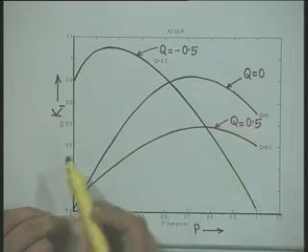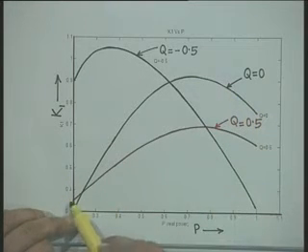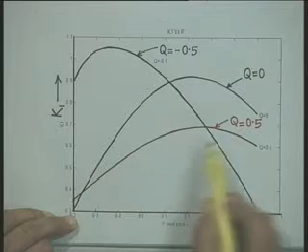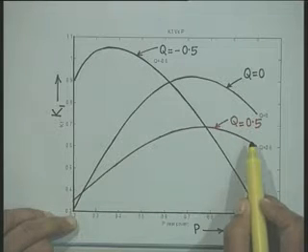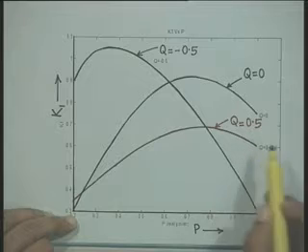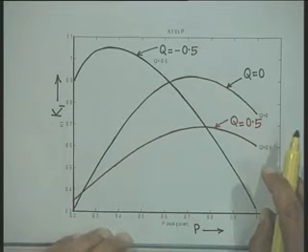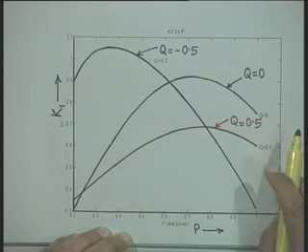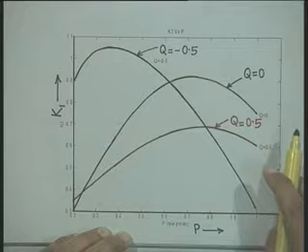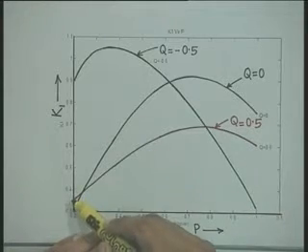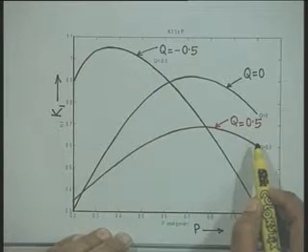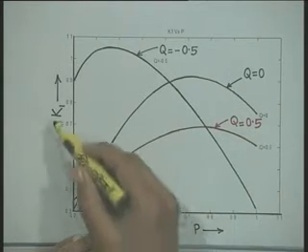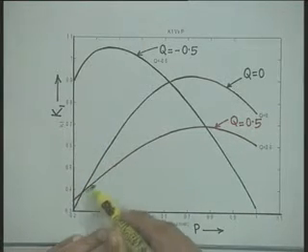Then for reactive power Q equal to 0.5. Here, when I say Q is positive, it means we are supplying lagging power factor load. Therefore, for Q equal to 0.5, the constant K1 varies in this fashion.